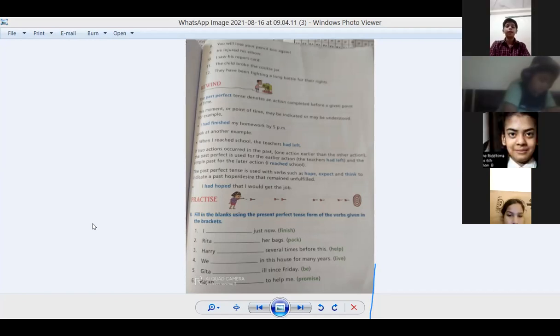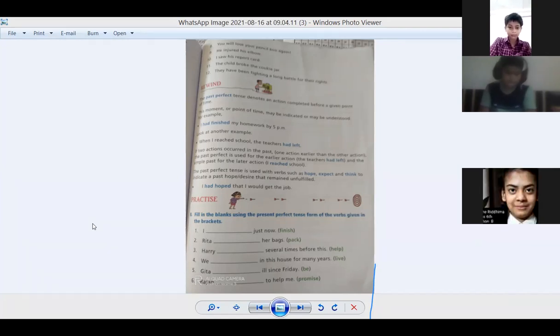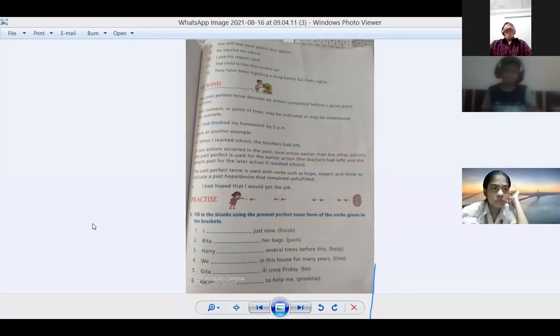Radha has cooked dinner. So you can see here Radha is singular, so we are putting has over here. If I change into plural, they have gone to the mall.